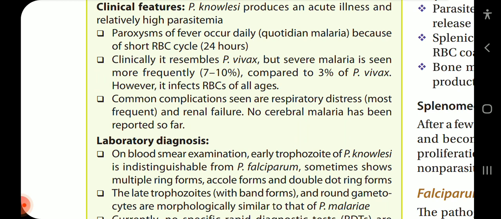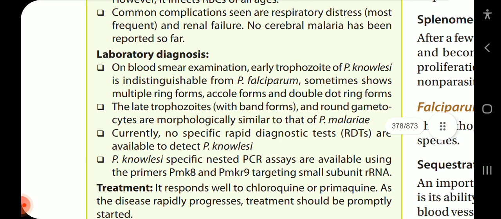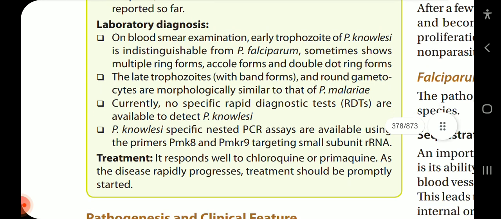Paroxysm of fever occurs daily. Quotidian malaria because of the short RBC cycle of 24 hours. Clinically, it resembles Plasmodium vivax, but severe malaria is seen more frequently, 7 to 10%, compared to 3% of Plasmodium vivax. It infects RBCs of all ages. Common complications seen are respiratory distress, most frequent, and renal failure. No cerebral malaria has been reported so far.